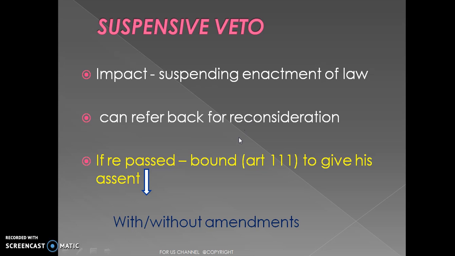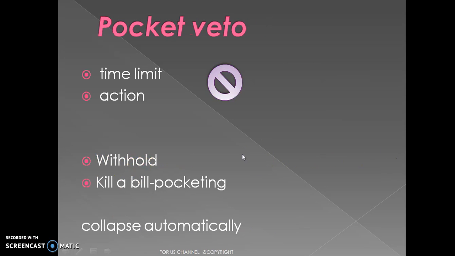But there is a clause saying that if the parliament passes the bill again, either with or without amendments, the president is bound to give his assent. He has no other option. If it is repassed, he is supposed to give his assent to the bill. This is mentioned in Article 111 of Indian Constitution. This is about suspensive veto.